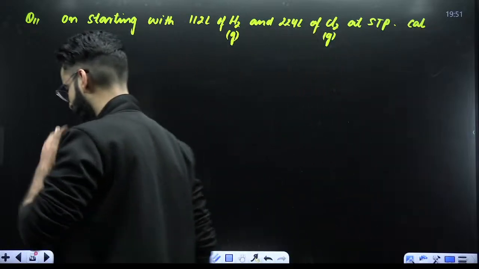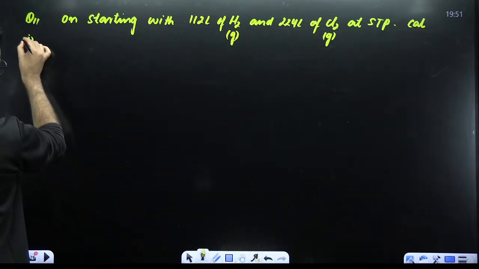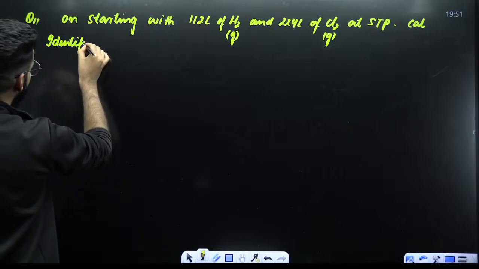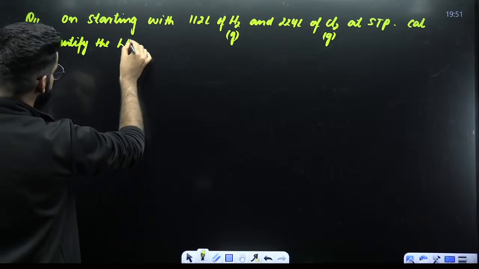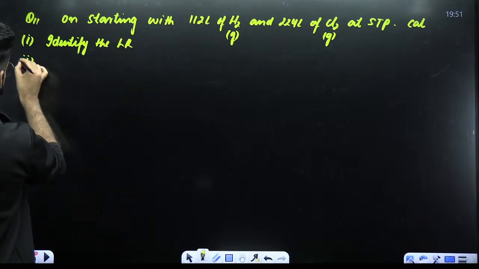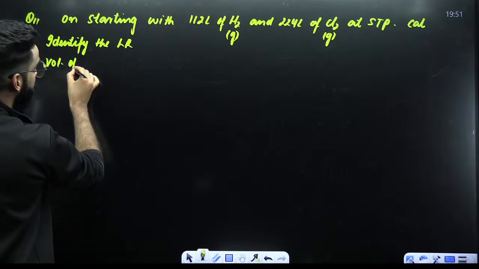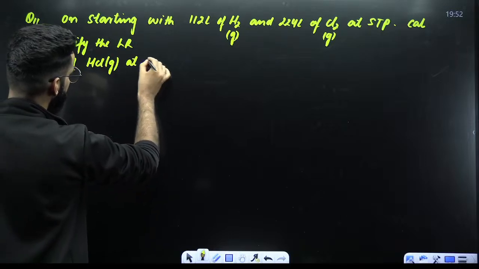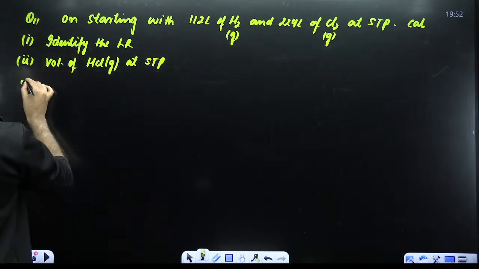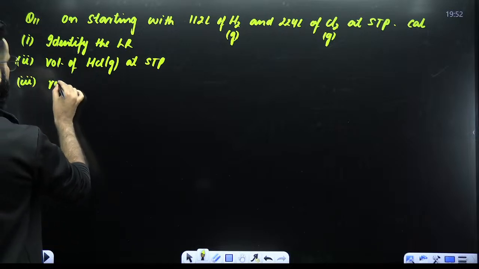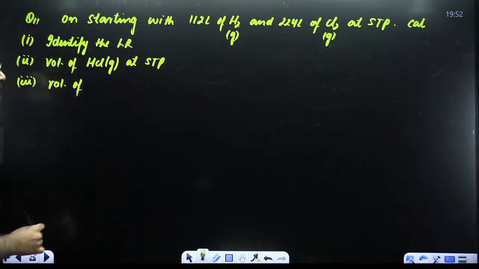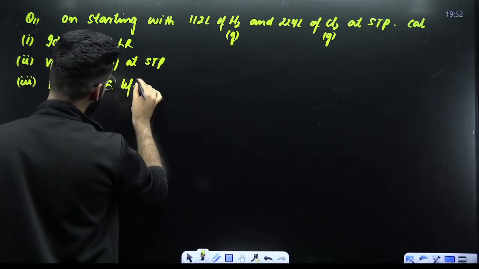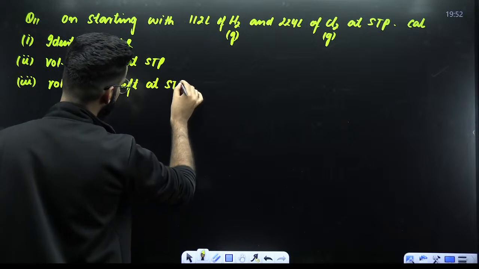Calculate. Number 1. The first question is, identify the limiting reagent. Second question, calculate the volume of HCl gas formed at STP. Third question, calculate the volume of excessive reagent left at STP.